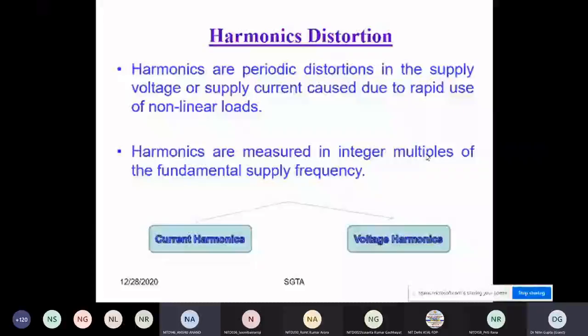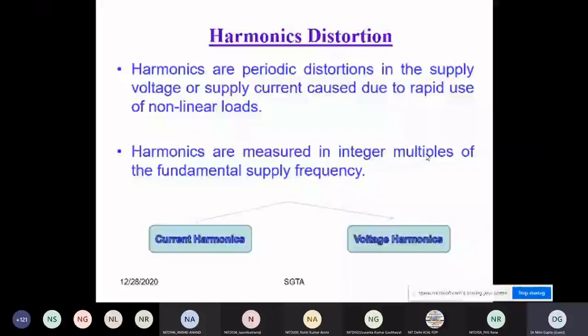When this current has fundamental plus harmonic current, and this current harmonic interacts with the system impedance, the line impedance, it creates a voltage drop.